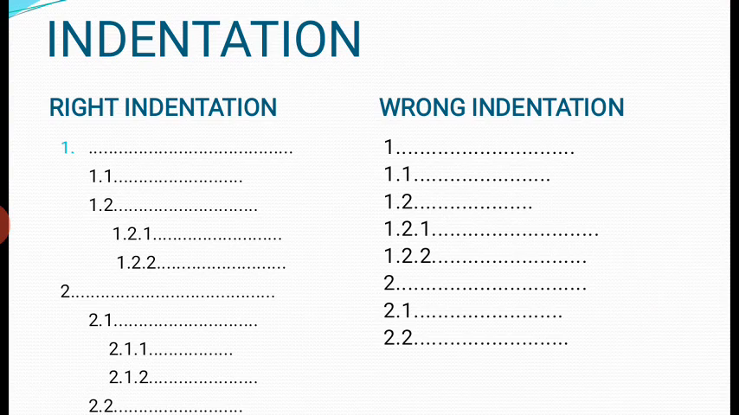Now dear students, what is wrong indentation? Sometimes you make this mistake in your exams. Like you have given, look here on the screen of your device. You have given the first main heading. Immediately below that you give the subheading 1.1. Then you give another subheading 1.2. After that, immediately below it, in the same line, you have given the subheading 1.2.1, 1.2.2, and again in the same line you have written the second main heading. Now that is wrong indentation.